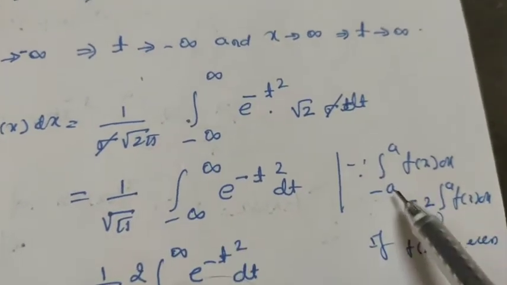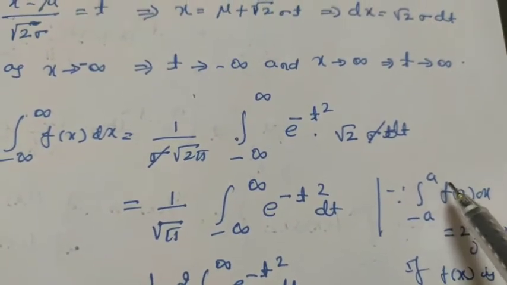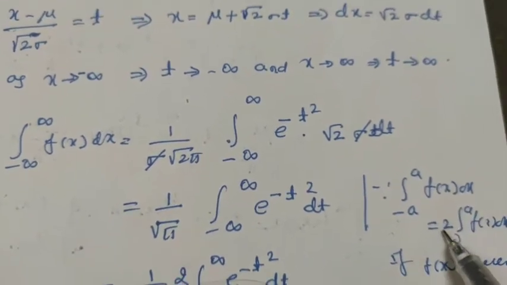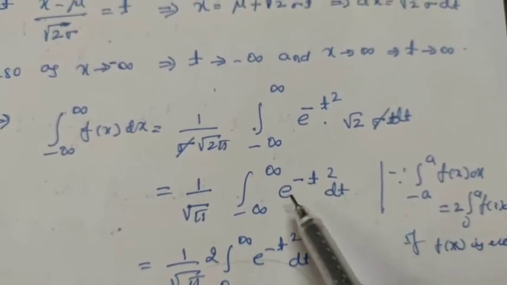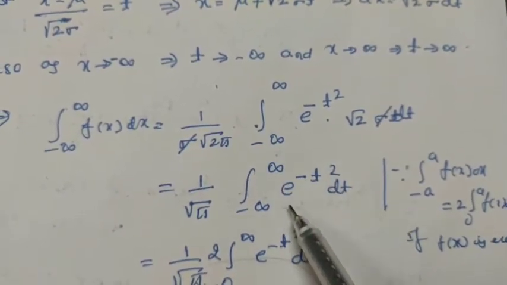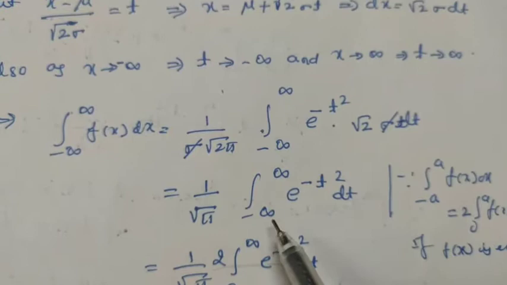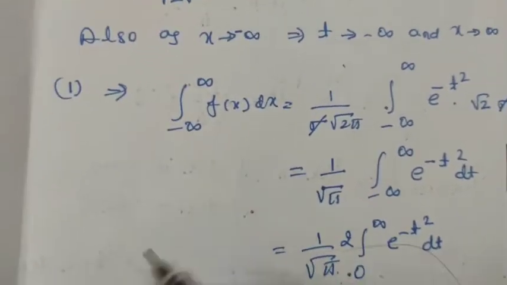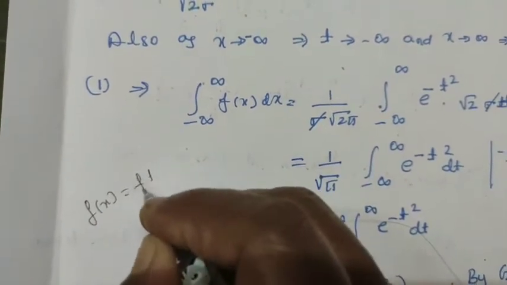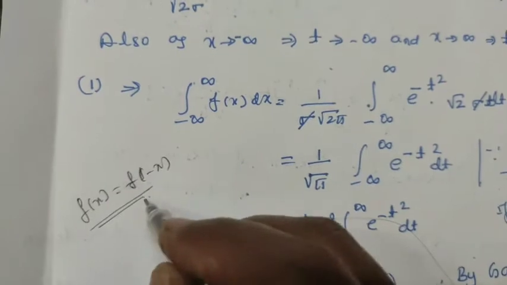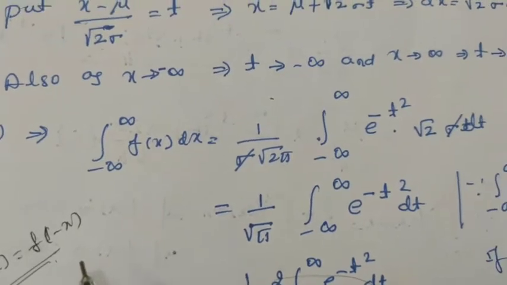And here we know this property of definite integrals, that integration from minus infinity to plus infinity of f of x dx equals 2 times the integration from 0 to infinity of f of x dx when f of x is even. Here e raised to minus t square is an even function, we know this. That is, if you replace t by minus t, the function remains the same. This is an even function. I hope all of you know what an even function means. That is, if f of x equals f of minus x, then the function is called an even function. That is, replacing x by minus x, there is no change in the function, which means it is an even function.